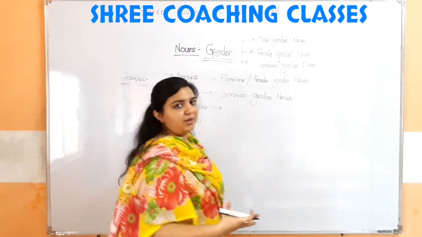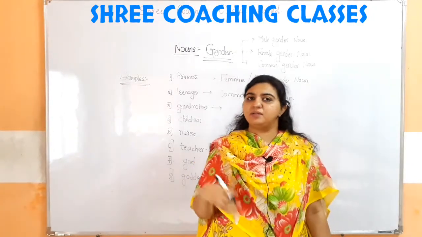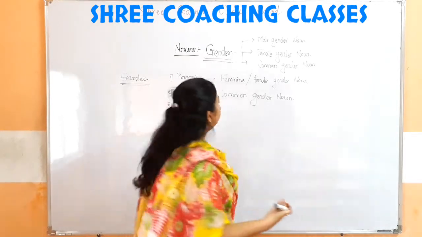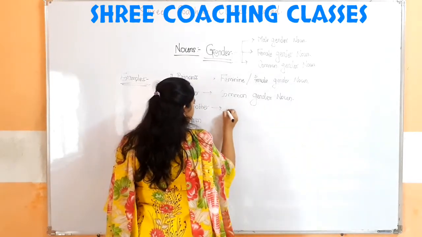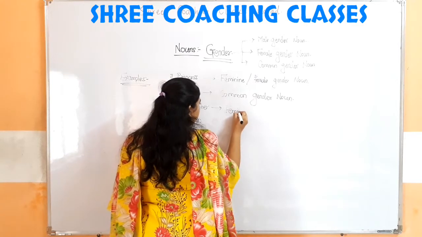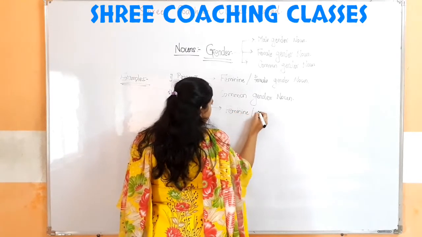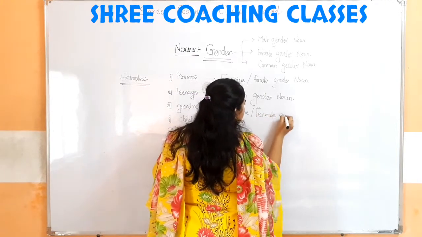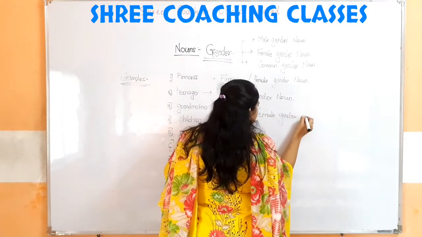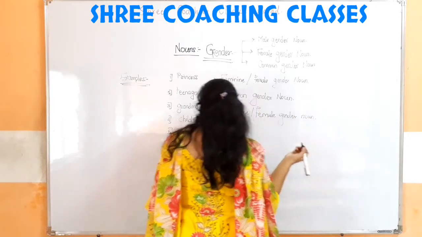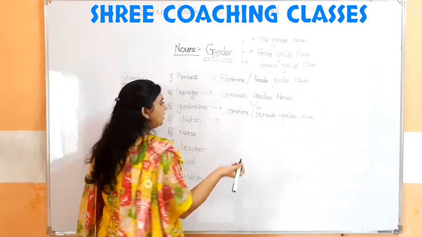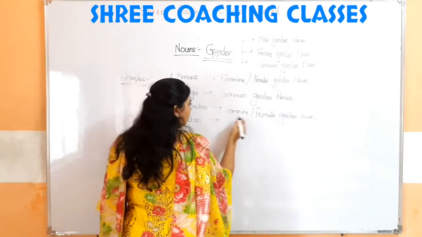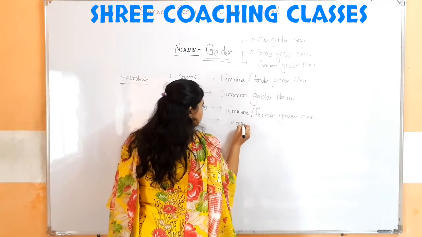Next is grandmother. Grandmother is divided into the feminine, that is female gender noun. Next is children. Again, many children, so it is a common gender noun.